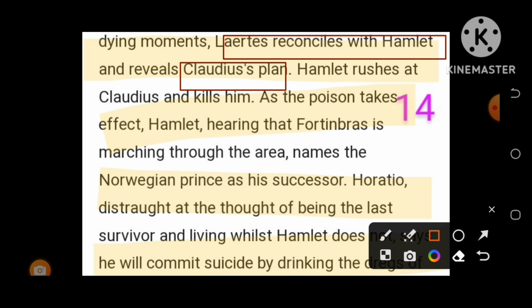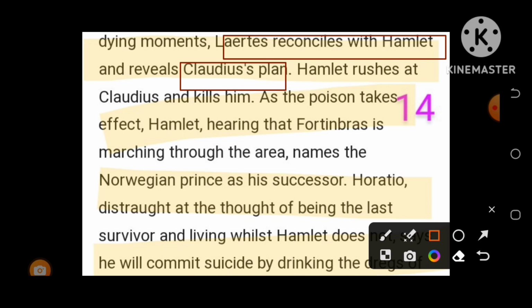When there was the play within the play, Claudius had already made a plan. He had a glass of some juice mixed with poison. After the fighting that takes place between Laertes and Hamlet, if Hamlet remained alive, he would drink that juice or poison so that he would die.